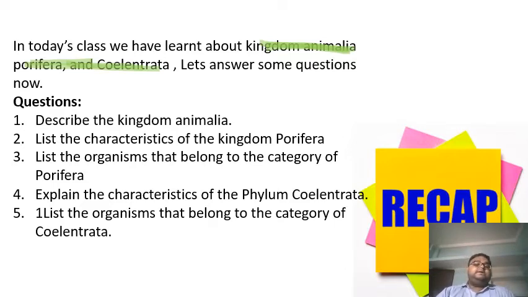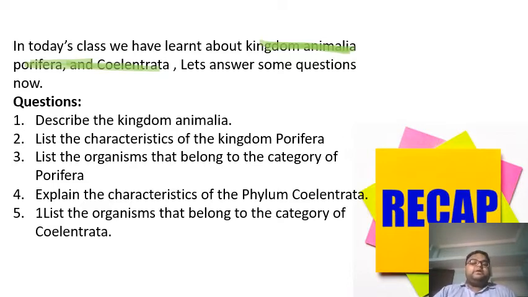What are the characteristics of the kingdom Porifera? First of all, the body has pores. Second, the body has a hard skeleton. After that, those pores open into canals that bring in fresh water and oxygen.